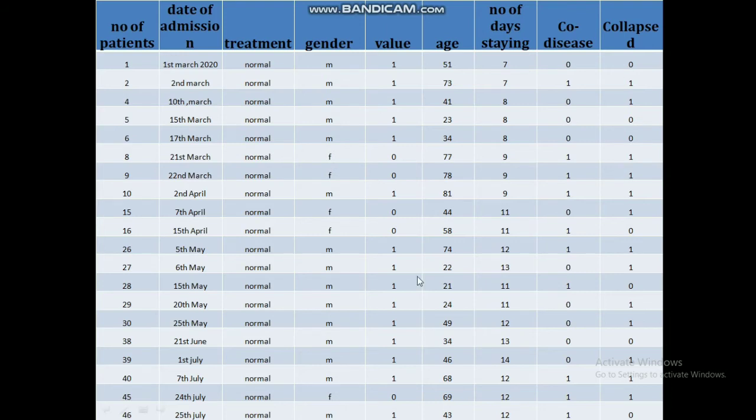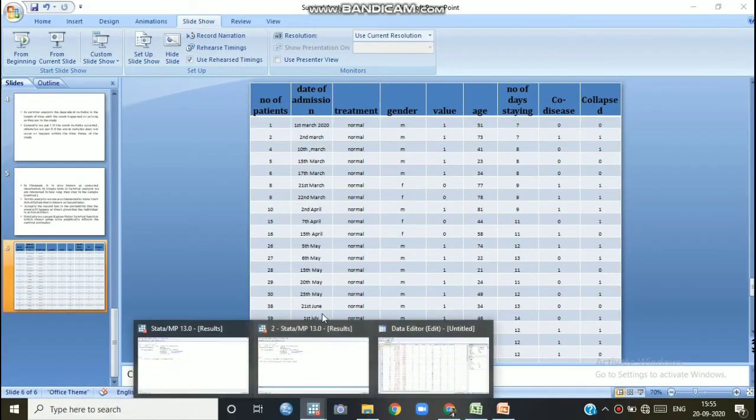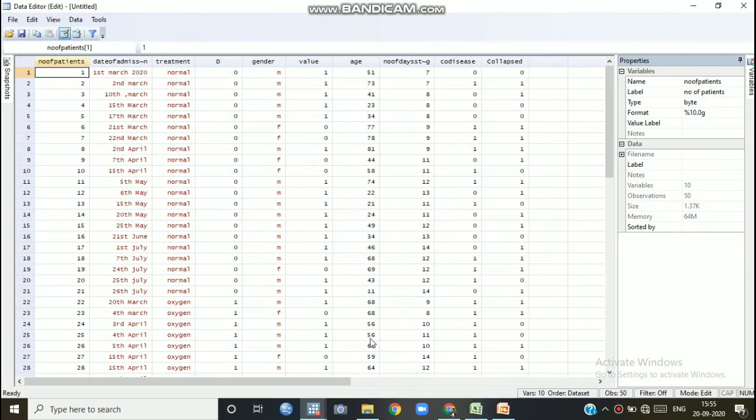Now we import this data into our software. Suppose after importing the data, this is our data in the software. Here we put the number of patients in different days taken admission. The treatments given are normal treatment or oxygen.